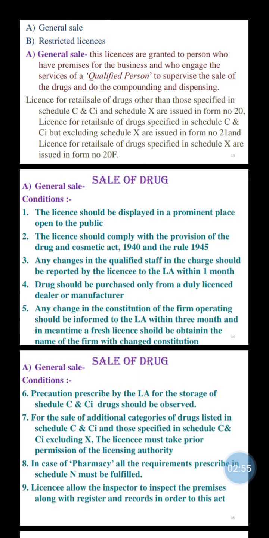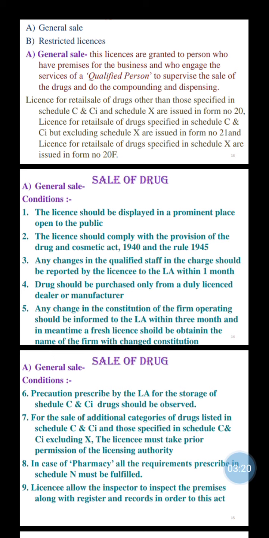The general license should comply with the provisions of the Drugs and Cosmetics Act 1940 and Rules 1945. Any change in the qualified staff in charge should be reported by the licensee to the LA within one month. Any change required in staff members who are qualified persons should be reported to the LA within one month.